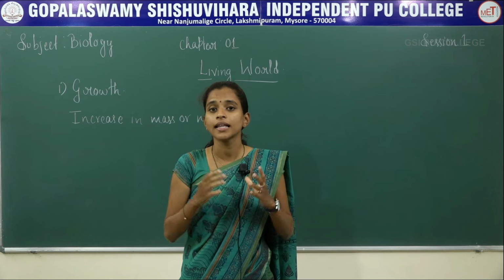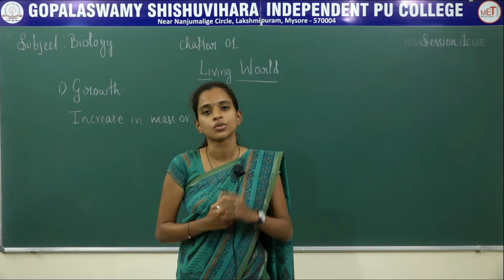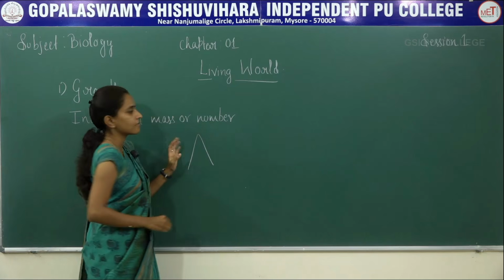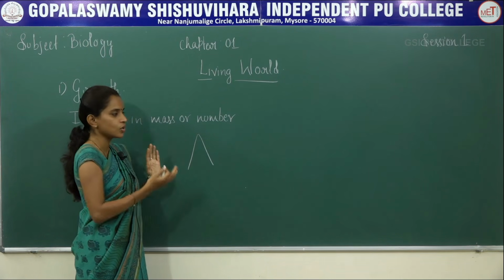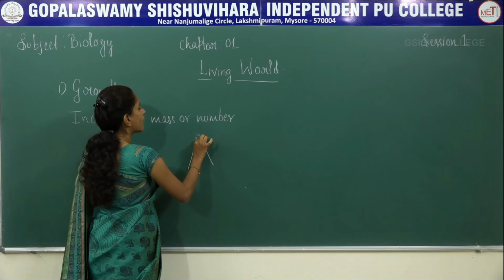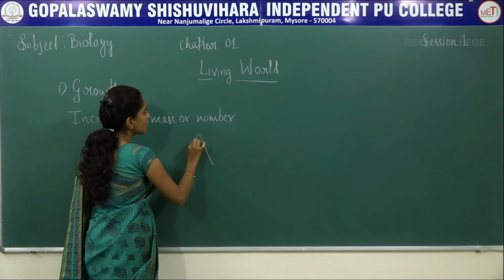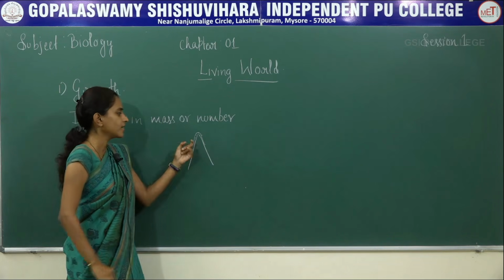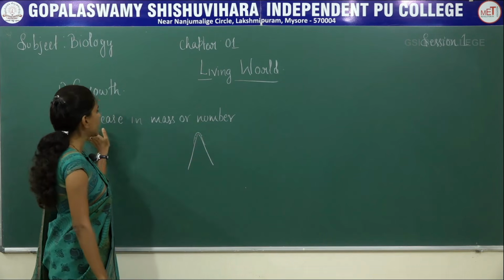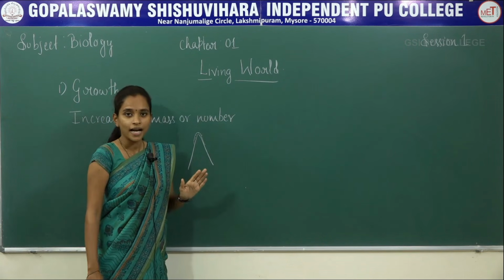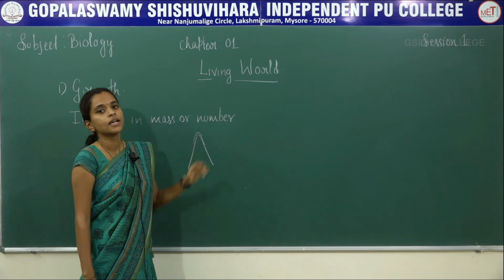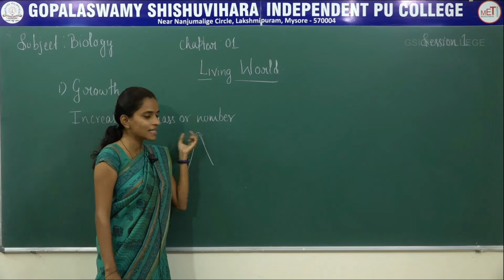But there are different types of non-living things which also grow. For example, if you see a mountain, each year or at certain durations, due to addition of particulate matter, you can see a small outgrowth even in the non-living thing. There is a slight increase in the mountain size. That is what can be considered as increase in mass or number. That means non-living things also increase their mass. They cannot increase their number, but the mass can be increased.